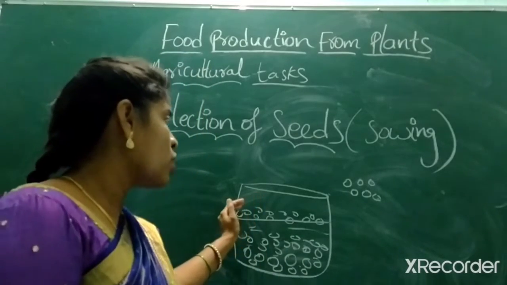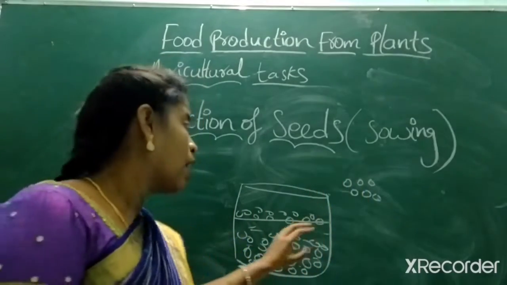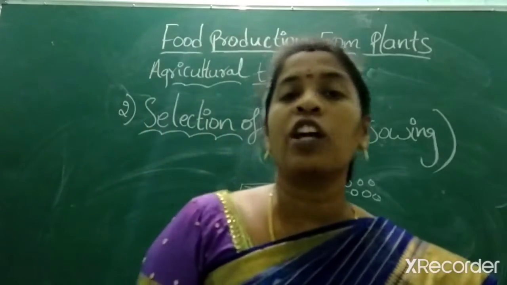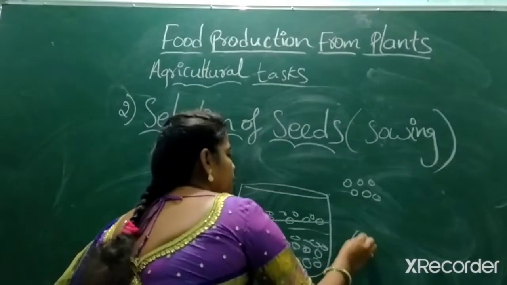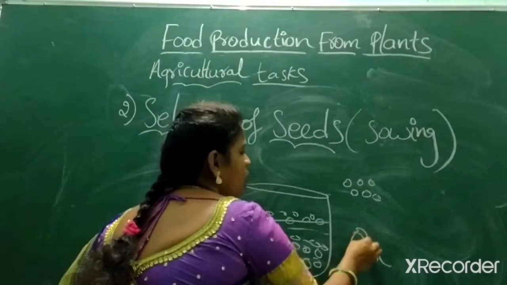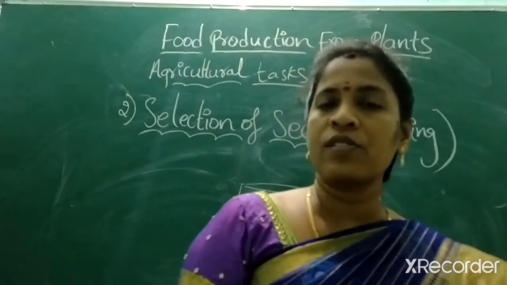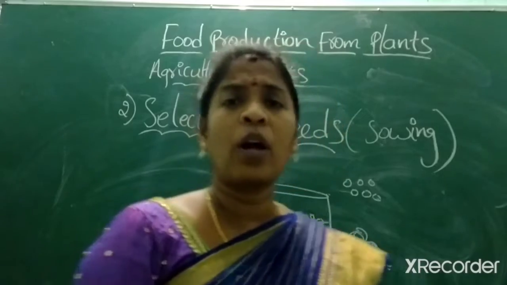So here, the upper ones, they are all damaged. They remove all the damaged parts, tie the inside seeds in a cloth, and keep them in a dark room. After that, if a small sprout emerges from a seed, then the seeds are sown in the soil. If not, nowadays what farmers are doing, they are not doing all these methods.